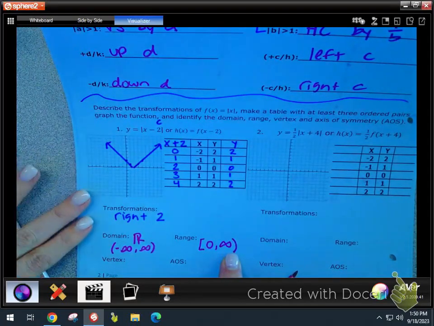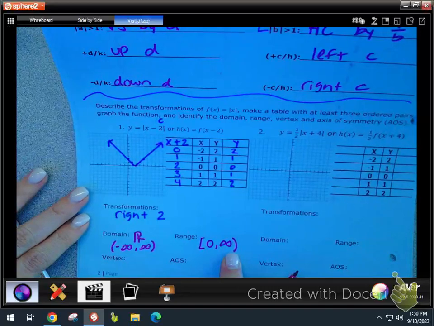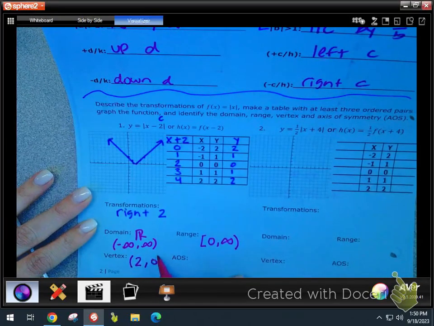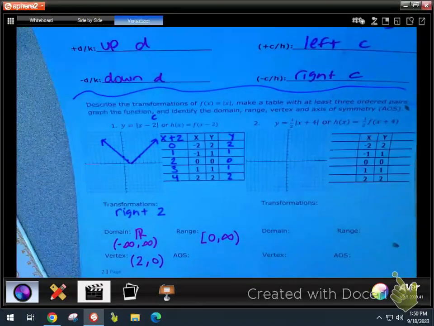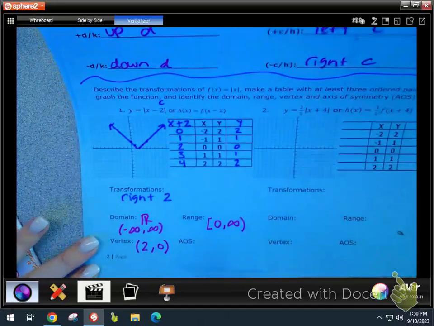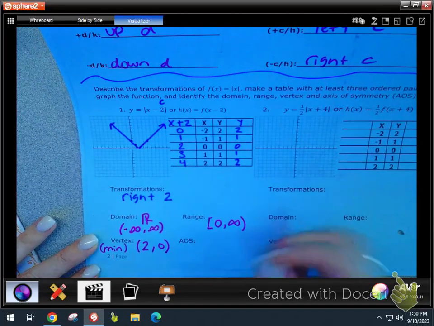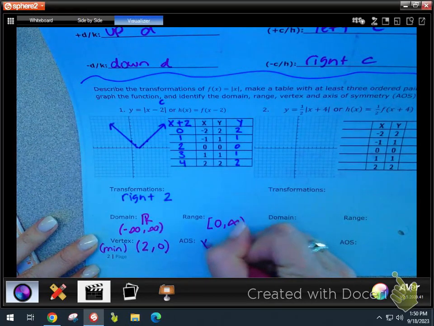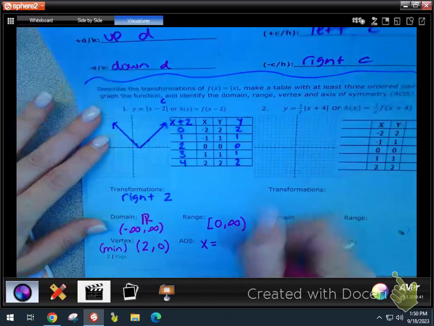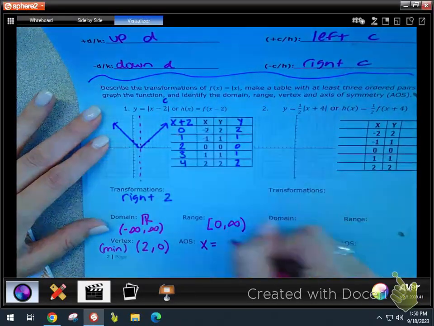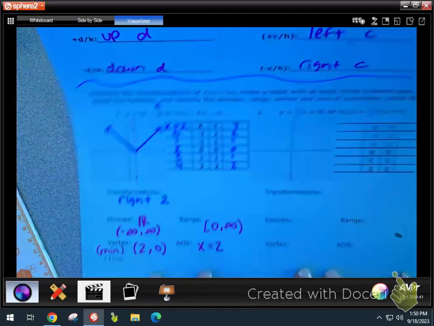Okay? The vertex point. According to your graph, what is the vertex point here? 2, 0. Okay? Is it a minimum or a maximum? This is a minimum. I'm just going to make a note of that. And then what's our axis of symmetry? X equals is how you have to write it. And what's it equal to? 2. I'm going to draw that in just so you can see. I probably won't draw it every single time, but just so you can see here.